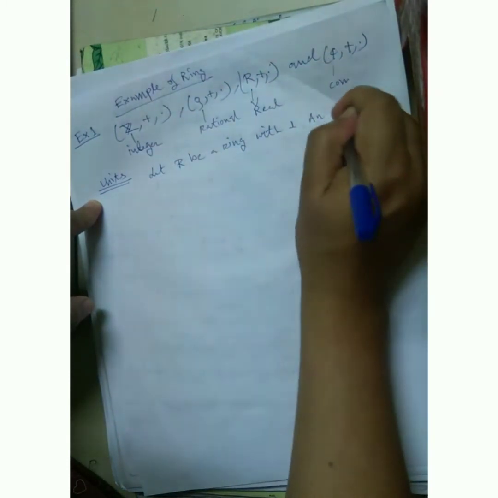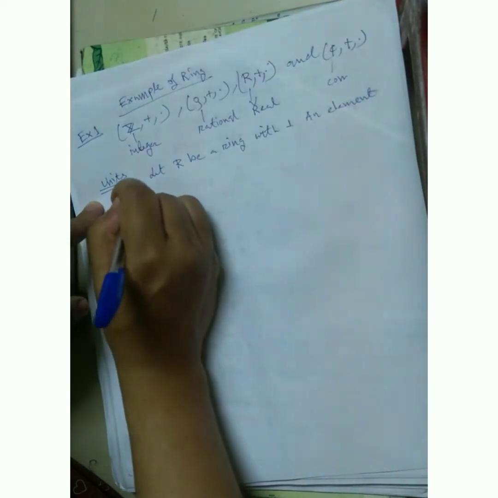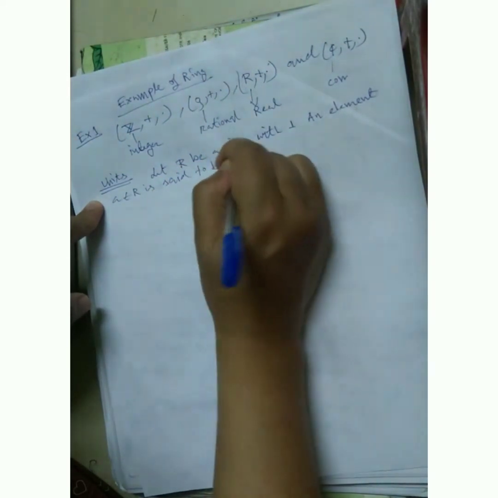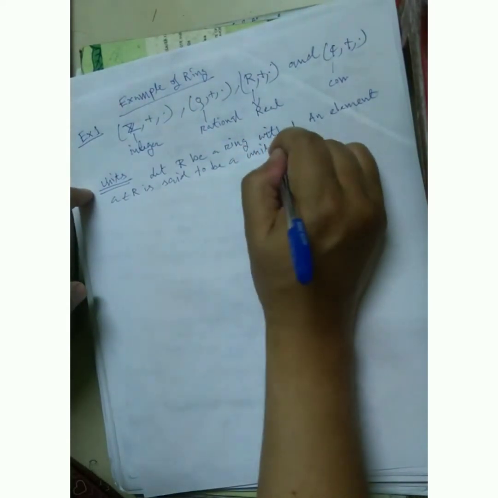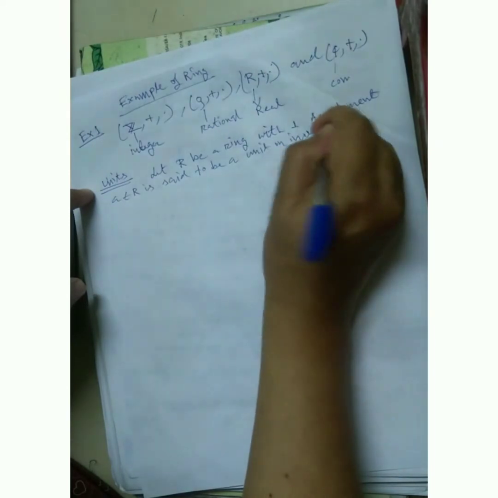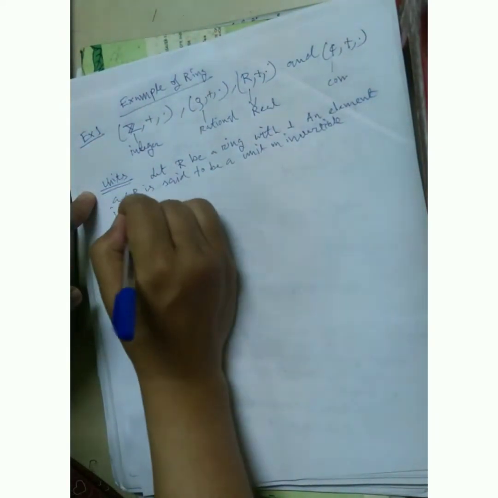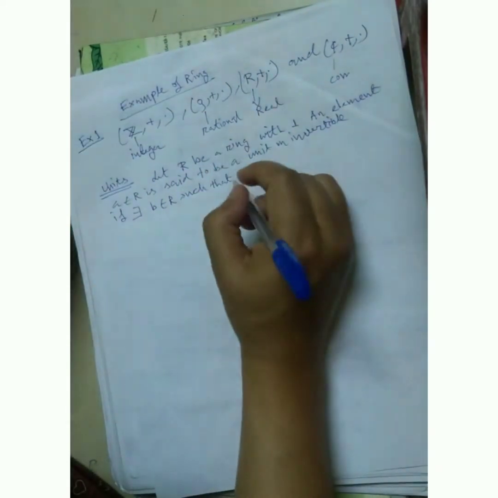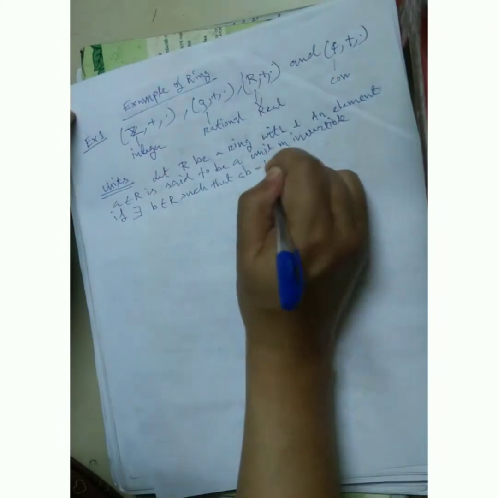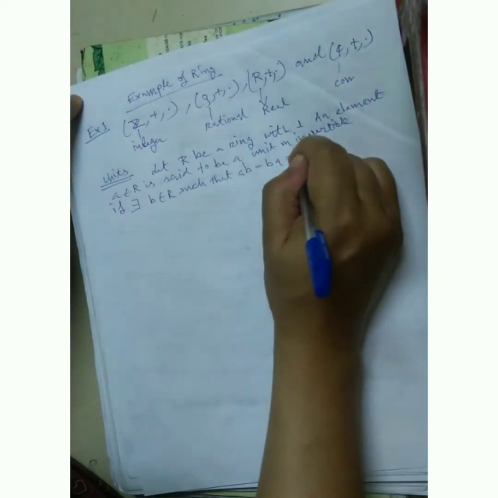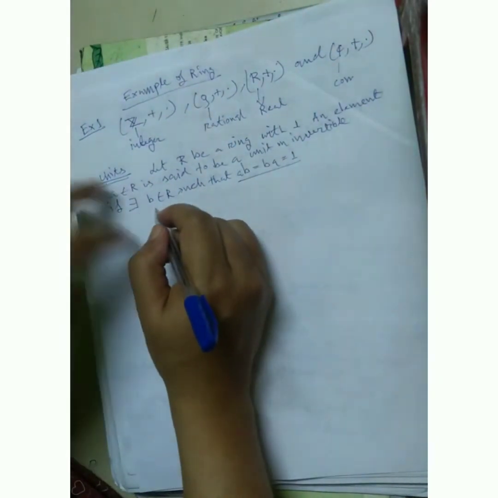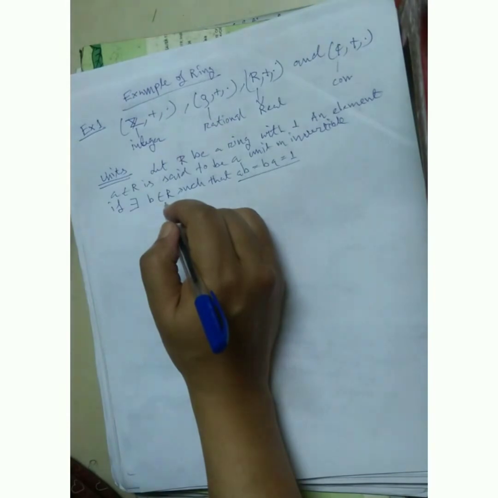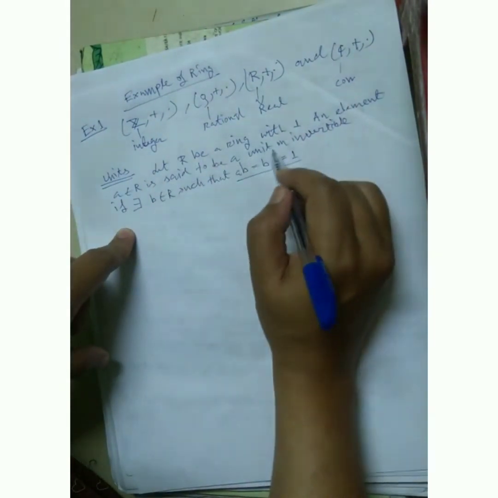An element A belonging to R is said to be a unit, or invertible, if there exists B belonging to R such that AB equals BA equals 1. Then A is a unit, or invertible.